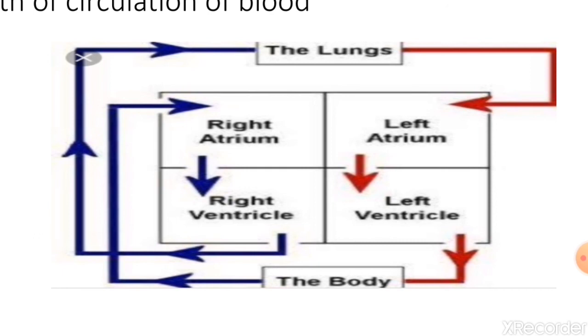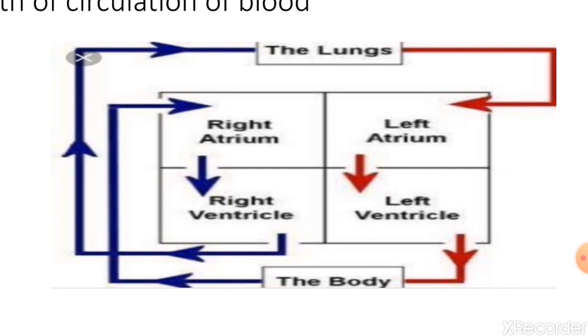Now the vein is carrying the impure blood from the different parts of the body and it gives it to the heart. When it comes to the heart, it first enters the right atrium, means the right upper chamber. From the right upper chamber it enters the right lower chamber. From the right lower chamber it goes to the lungs for purification, means for the oxygen and removal of carbon dioxide.